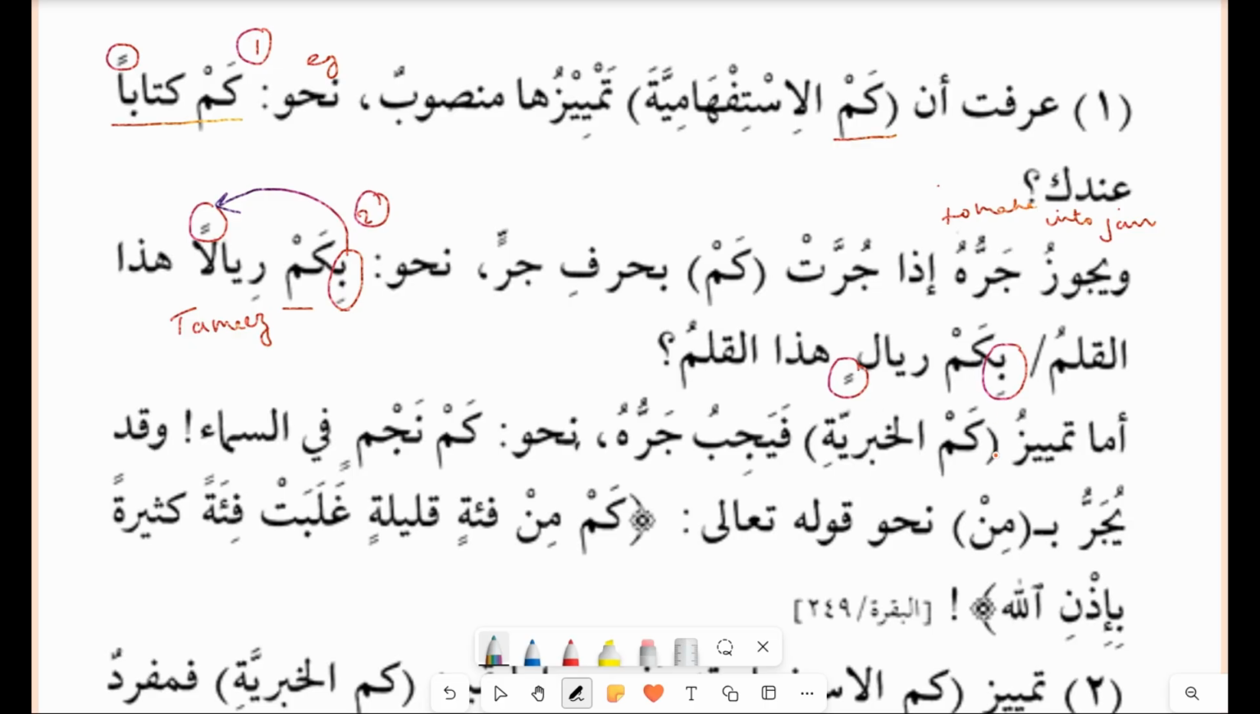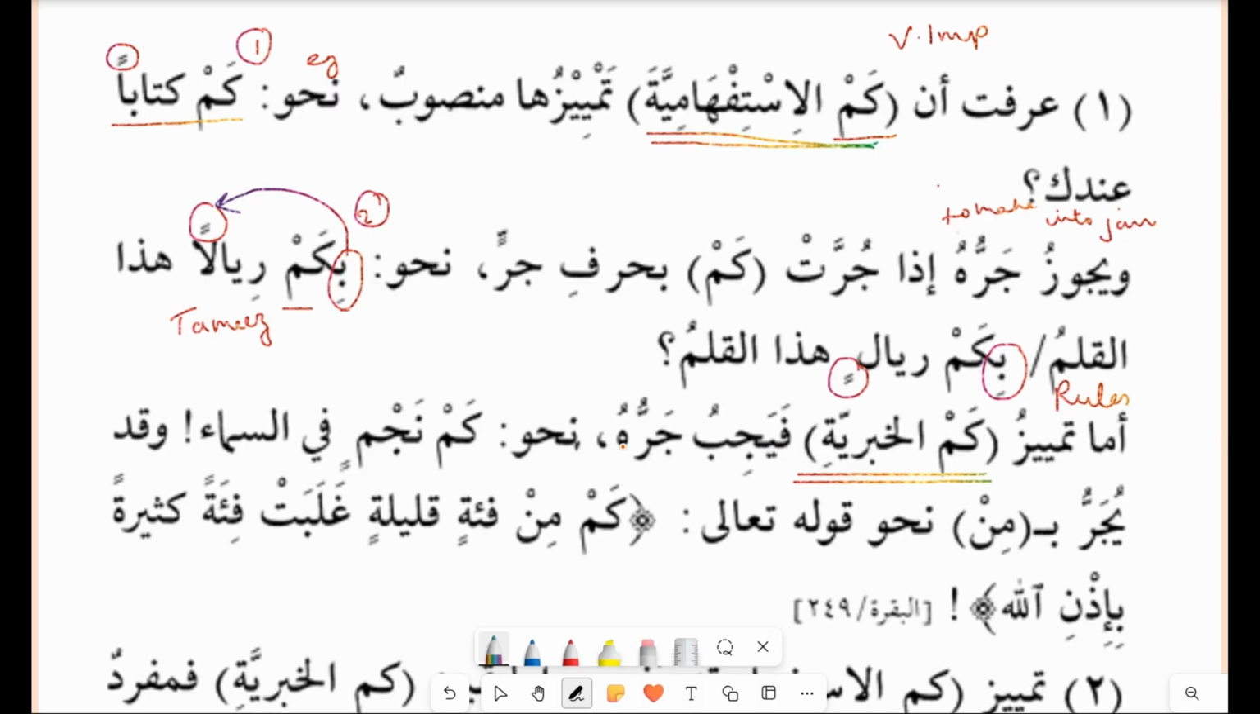Amma tamayyazu kam al-khabariyya. Now we will see Kam al-Khabariya. Now we will see the rules for the Kam al-Khabariya. We were doing Kam as a questioning tool. So remember this, very important: the rules for Kam Istifhamiya. Now we are doing the rules of Kam Khabariya.